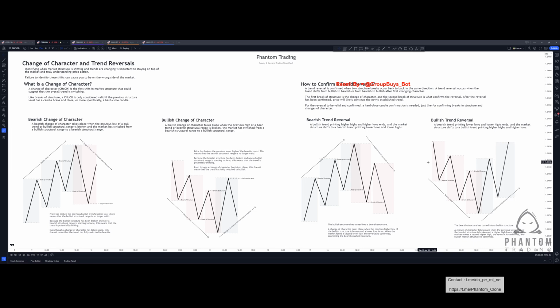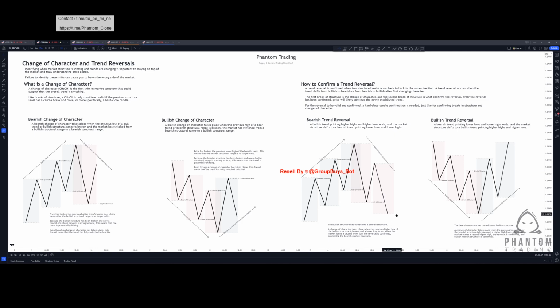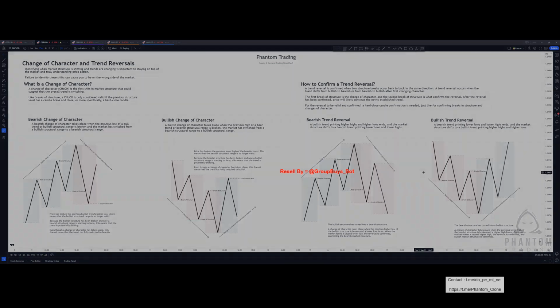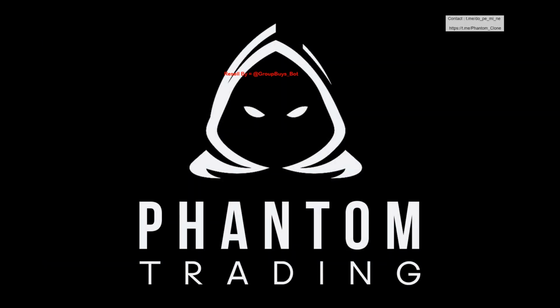So confirming trend reversals in this respect, waiting for two breaks of structure, is going to give you that ultimate confirmation that price action is switching trends from bullish to bearish or bearish to bullish. And this is ultimately going to provide you that level of confirmation that a new trend is taking place, and you can make sure that you are on the right side of that market trend.